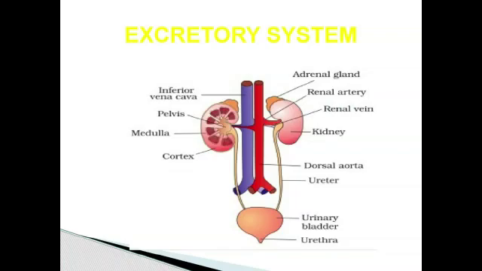And the next is the urinary bladder. It is sac-like in shape and acts as a temporary storage organ of urine. Urine entering the urinary bladder from the ureters slowly fills the hollow space inside the bladder. Urine is expelled from the body through the urethra. Every minute, the kidney receives approximately 1.25 liters of blood.